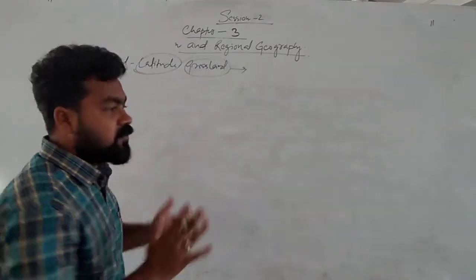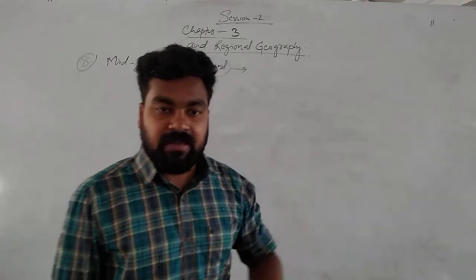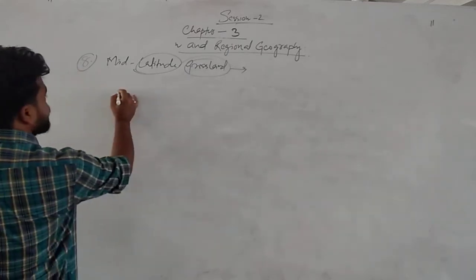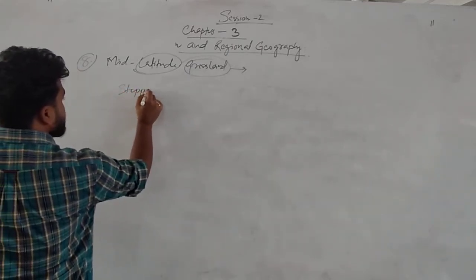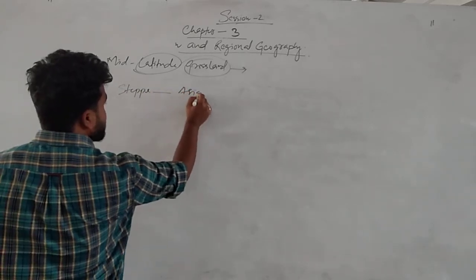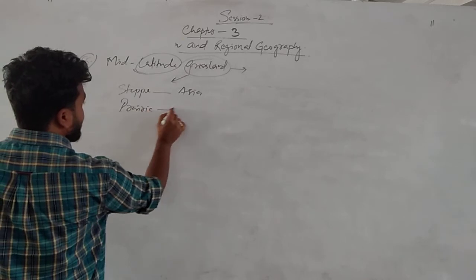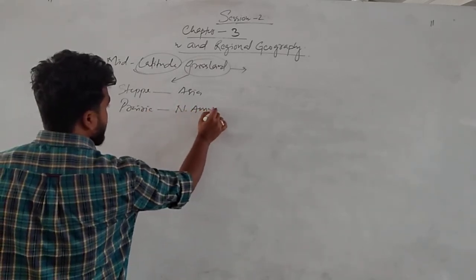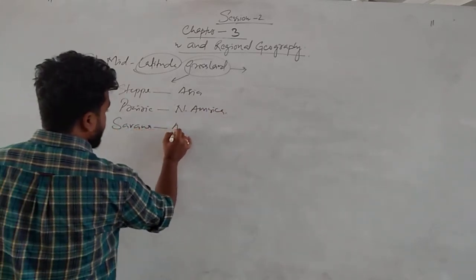We know some types of grassland, like steppe in Asia, prairie in North America, veld in Africa, savanna in Africa, down in Australia. So steppe found in Asia, prairie found in North America, savanna found in Africa.